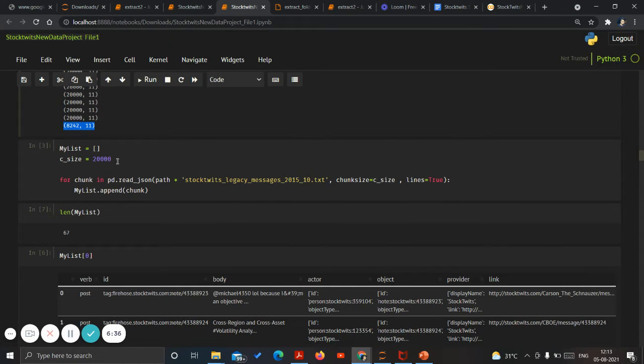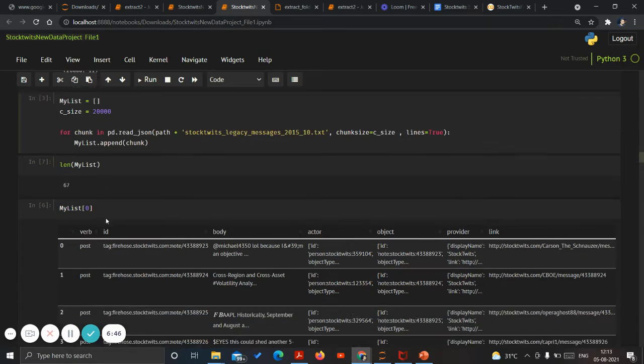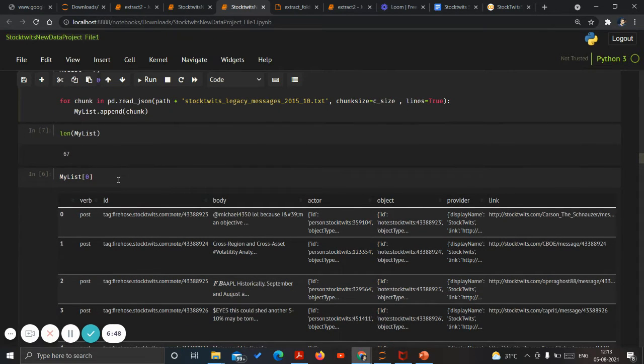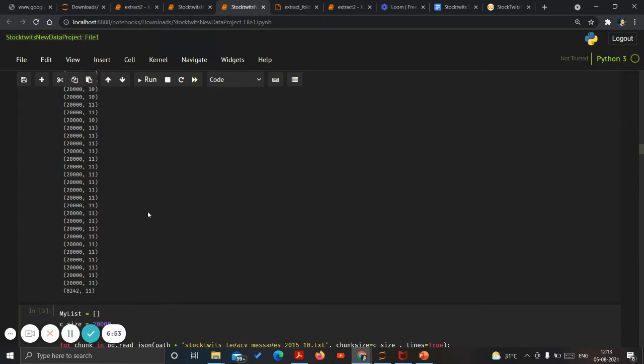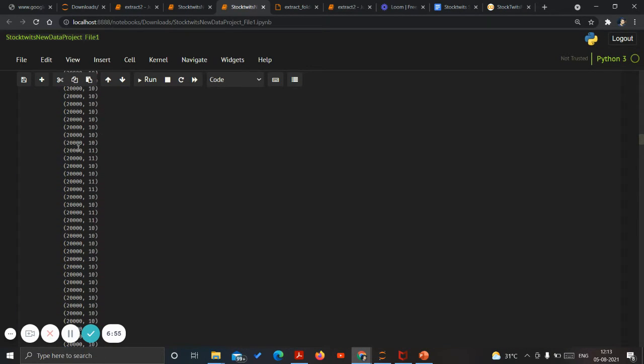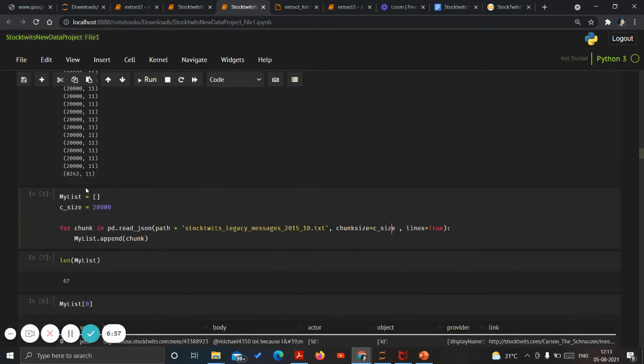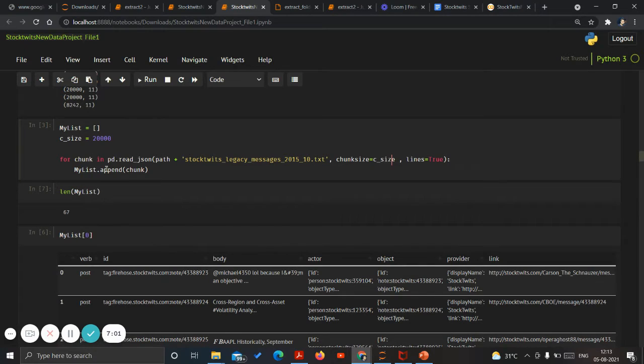So this is the chunking of the JSON format. For JSON, in read JSON, the chunk size is set to 20,000 rows. Likewise, my list dot append chunk. So these are the parts, right? One, two, three, four. All these parts are converted into a data frame, and finally the data frame is stored in the list, my list, which is this.